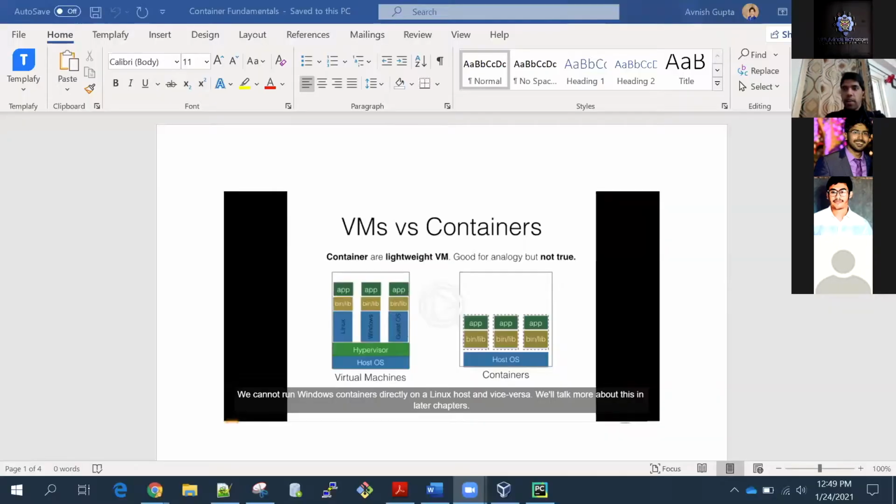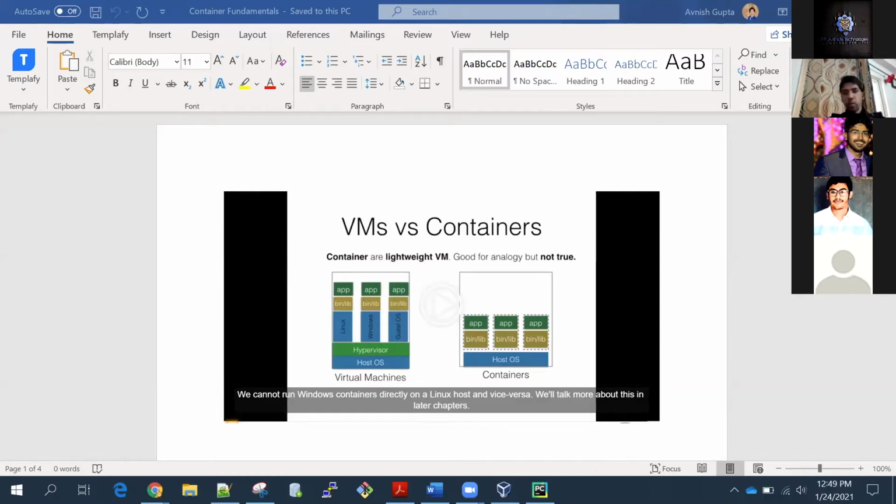So guys, first we will start with containers. First we will discuss what are containers. Before discussing containers, we have virtual machines in place. So we will start with virtual machines. So what are virtual machines?